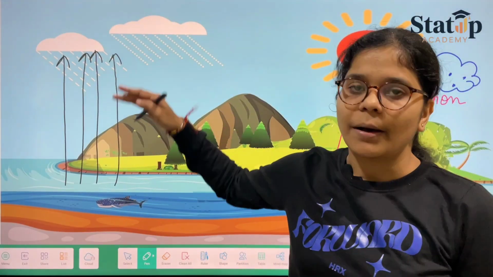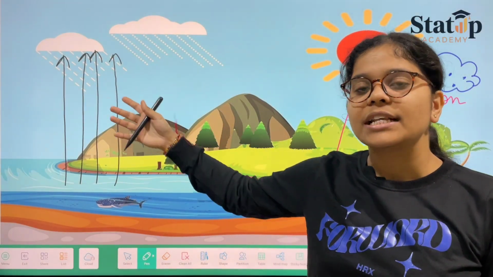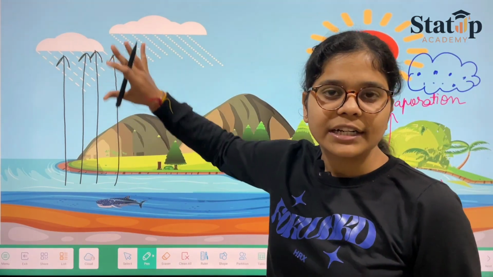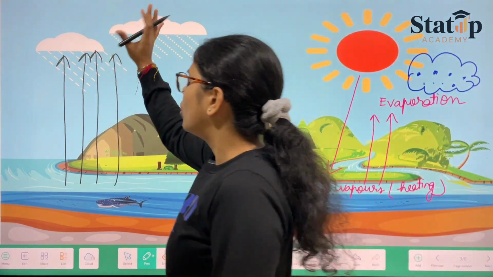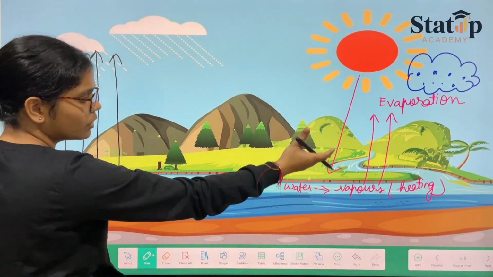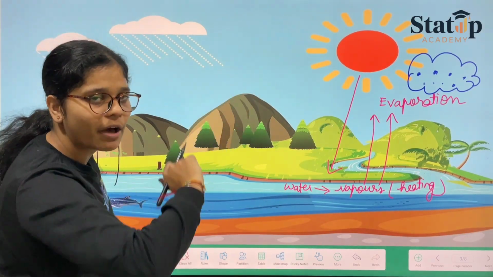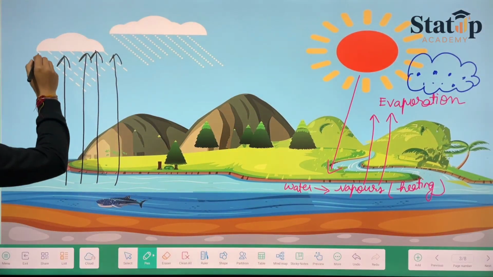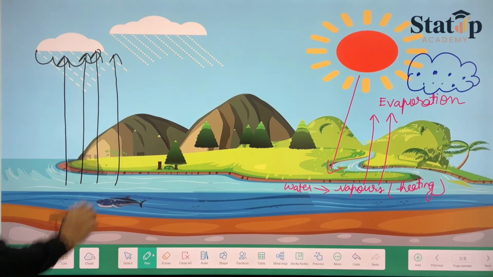But with continuous heating and continuous evaporation, the cloud is getting filled and filled with the water from the river.